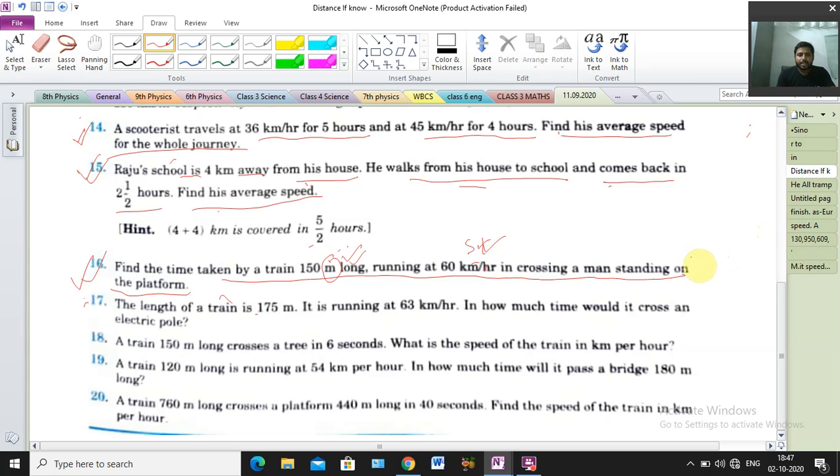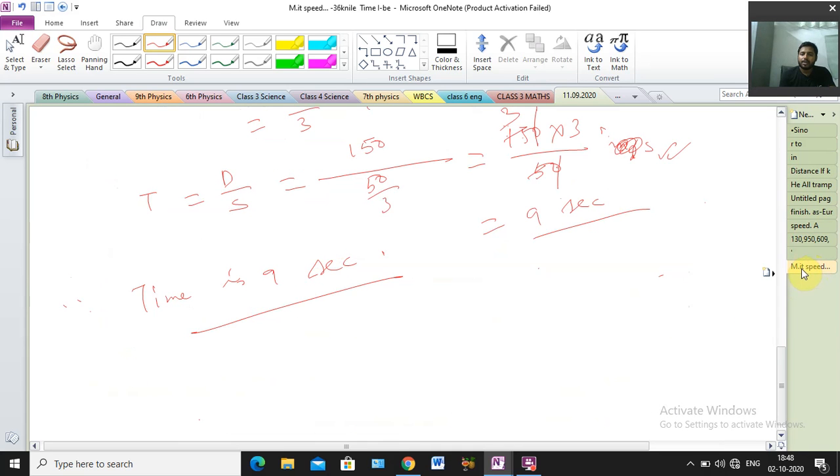Next question, question number 17. The length of the train is 175 meter, running at 63 km per hour. In how much time would it cross an electric pole? Same type of question. The length of the train is the distance, and 63 km per hour is the speed. We have to find the time.